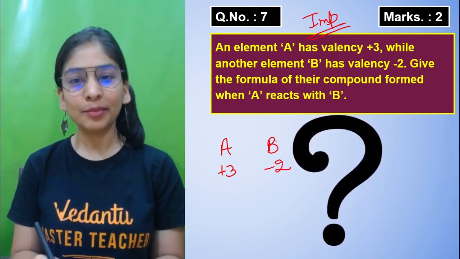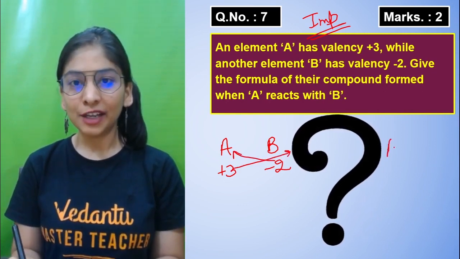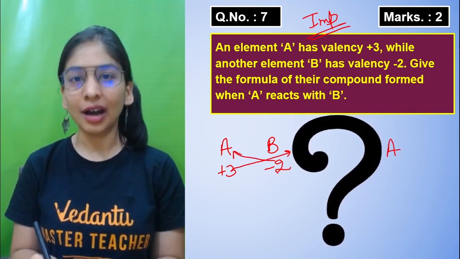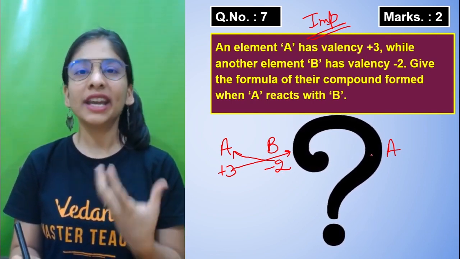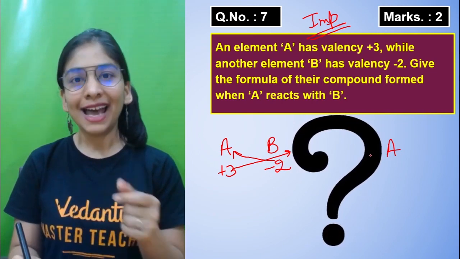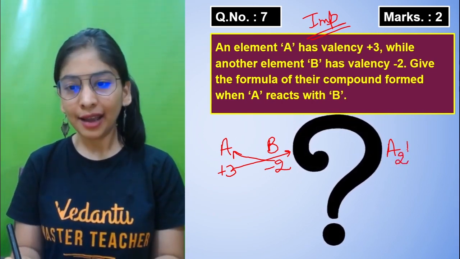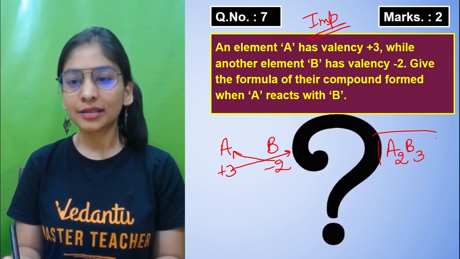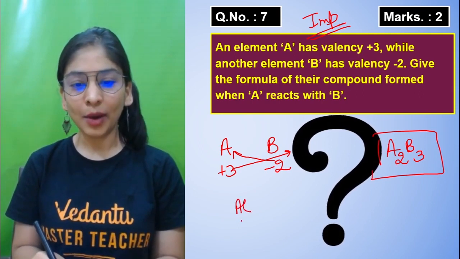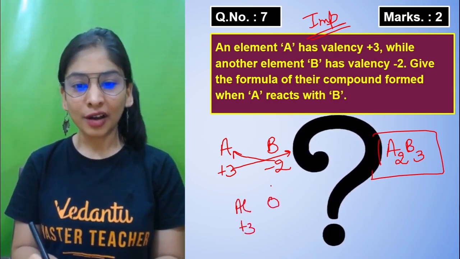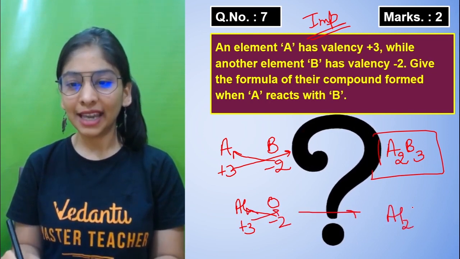So A's valency is plus 3, B's valency is 2, you just cross multiply it, and when you write it, you will never mention the charge, because atoms will never be 2 negative atoms or 2 positive atoms. No, it is a number, like how many atoms are there. So A is 2 and B will be 3. This is your substance. And I can give you an example. Aluminium is the one that shows plus 3 valency. Oxygen is the one that shows minus 2 valency. And the compound formed is Al2O3.